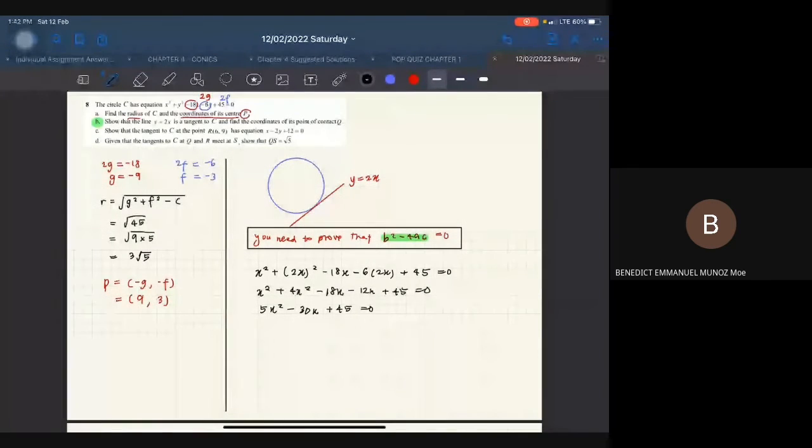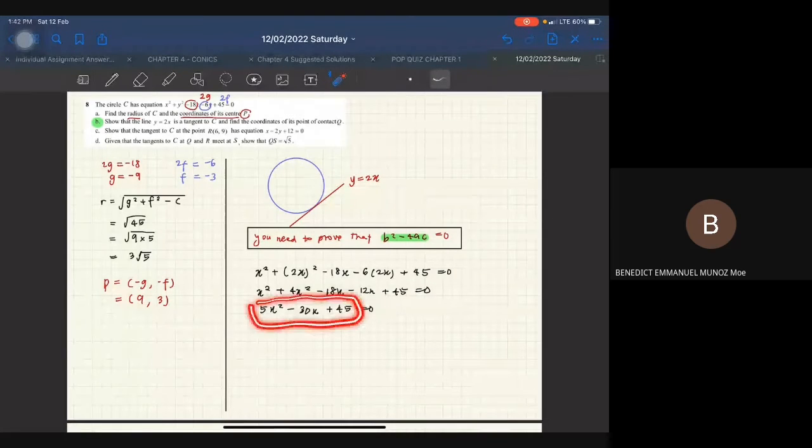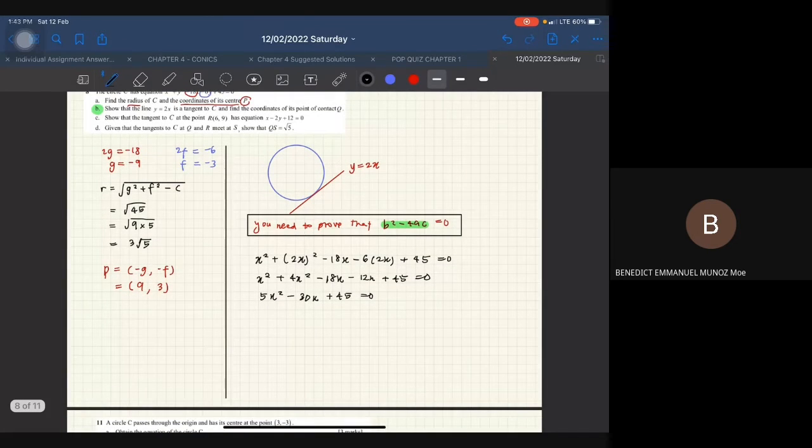Okay, so if you take a look, you have a factor of 5 in every term. So ni ada 5, this one ada 5, this one also got 5. Okay, so we need to divide everything with 5 first before you can press your calculator. So x squared minus 6x plus 9 equal to 0. Okay, so kalau tekan calculator, awak akan dapat satu sahaja nilai sebab dia adalah x minus 3 squared. So root dia adalah nilai yang sama.